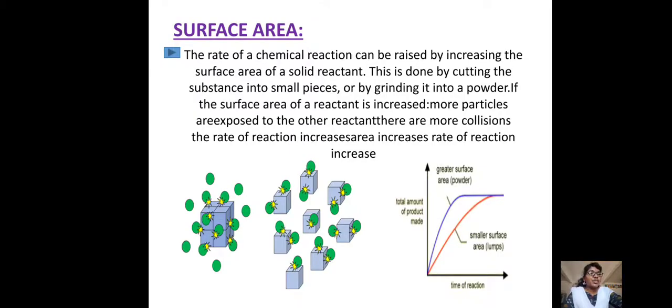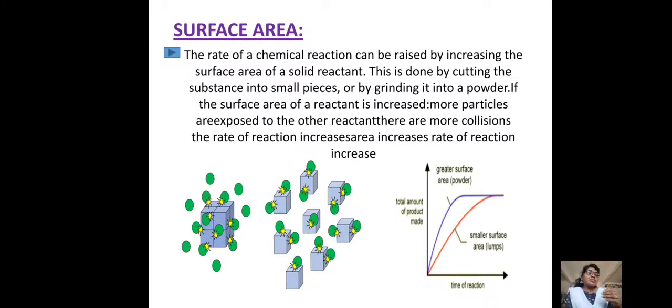How? See, just now we discussed the sugar solution in the concentration part. Crystallized sugar has a lower rate of reaction and the powdered form of sugar has a higher rate of reaction, because in crystal form the surface area of the sugar is less.